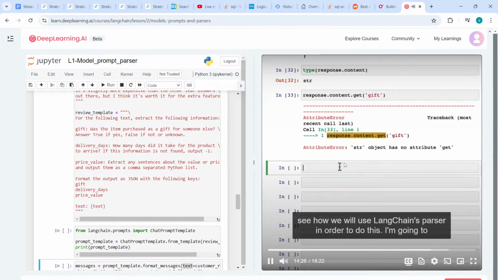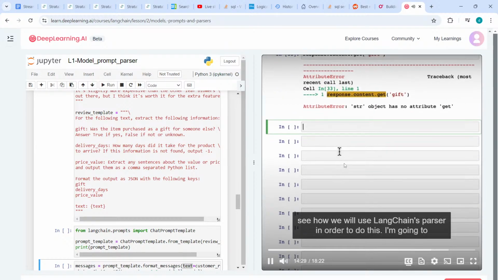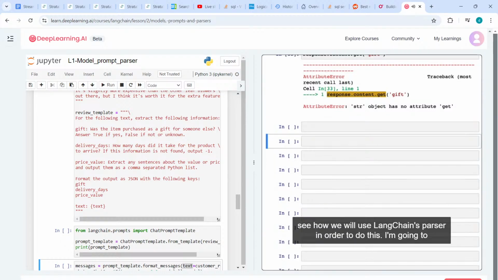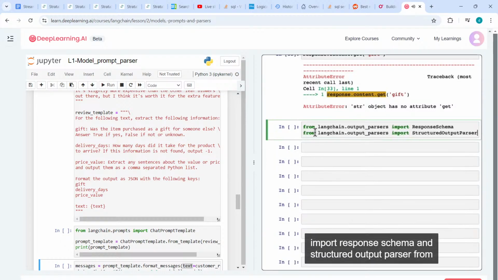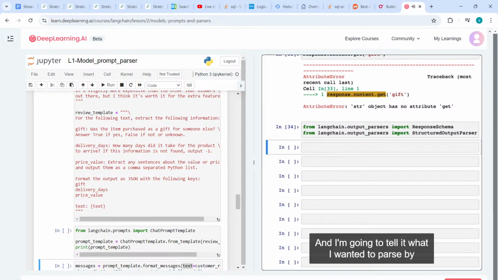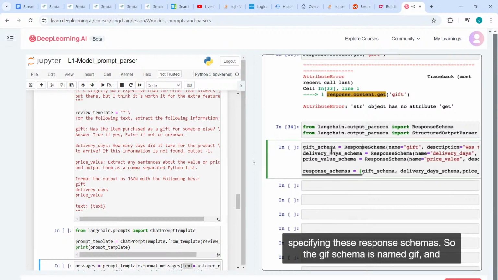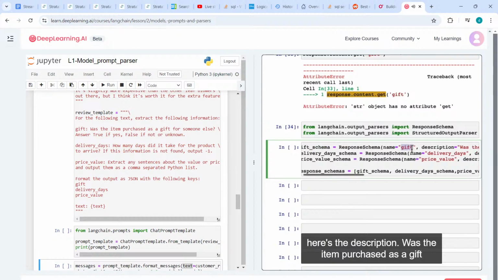So let's see how we would use Langchain's parser in order to do this. I'm going to import response schema and structured output parser from Langchain. And I'm going to tell it what I want it to parse by specifying these response schemas. So the gift schema is named gift, and here's the description.